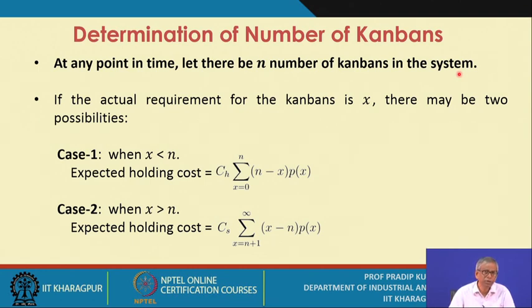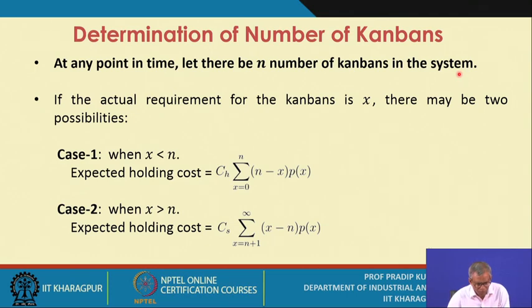So it depends on what sort of demands are imposed on you and what the lead time is. A number of factors may determine the actual requirements during a particular time period.